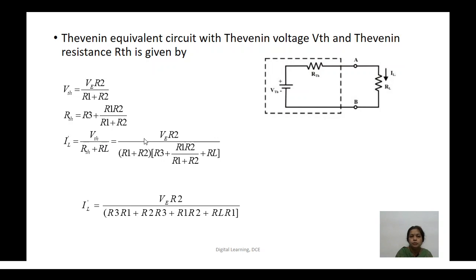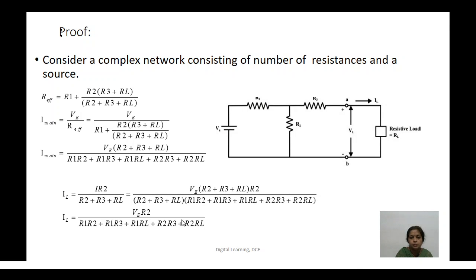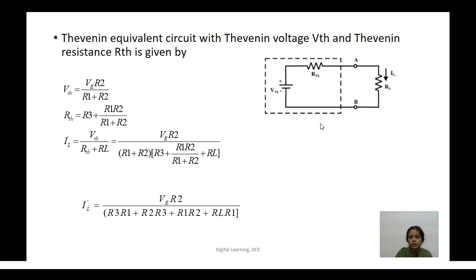Substitute for VTH and substitute for RTH, and if you simplify this, you get an expression for IL, the load current in the Thevenin circuit, which is similar to what we got for the load current in the complex network. So the expression for load current is the same in the complex network and in the Thevenin network. Hence the theorem is proved.